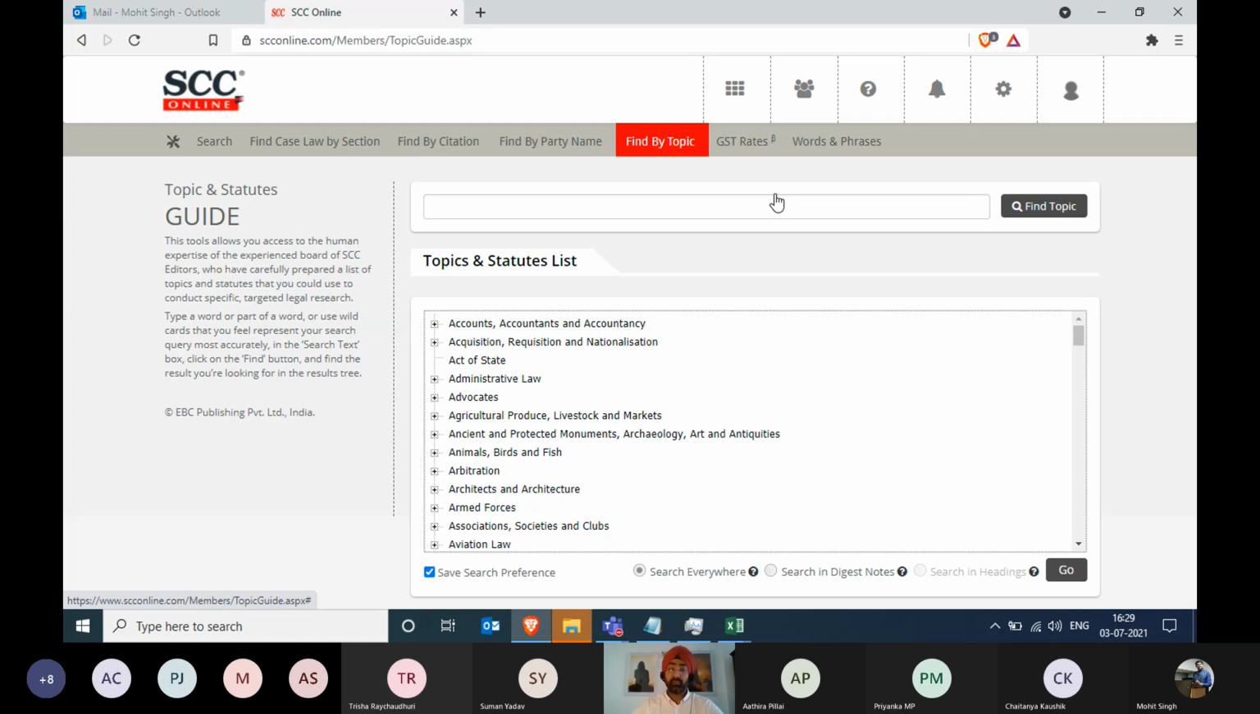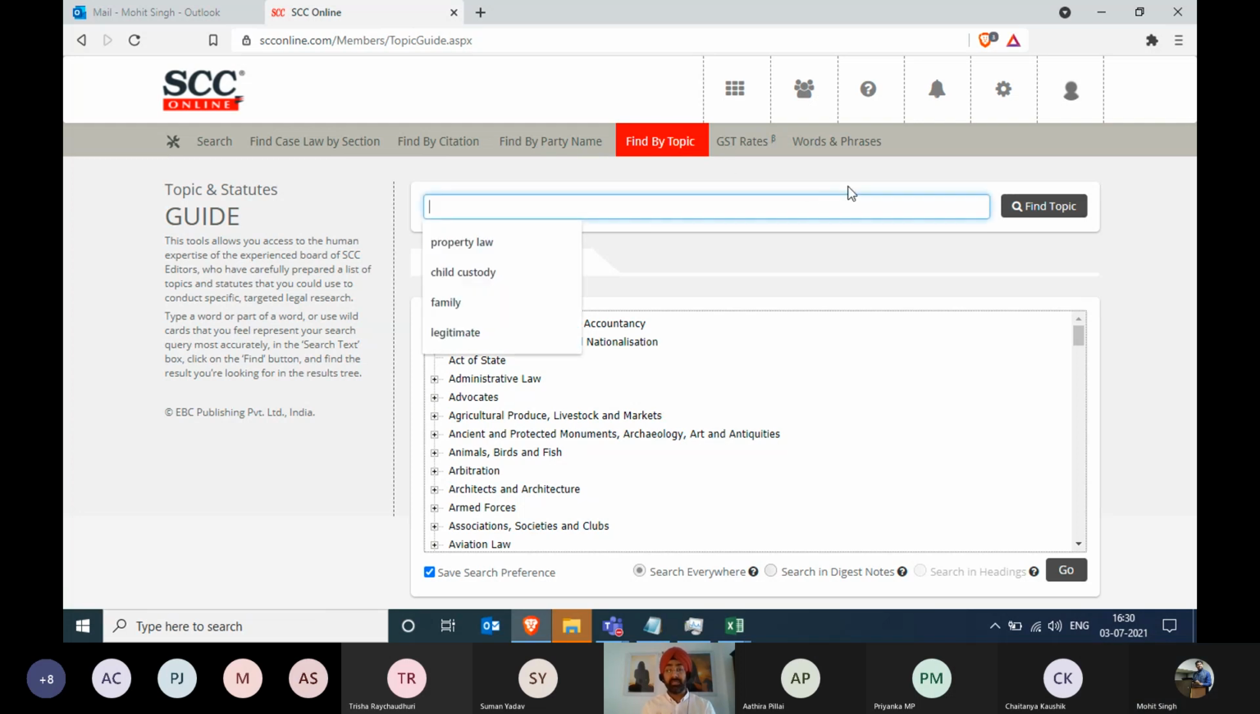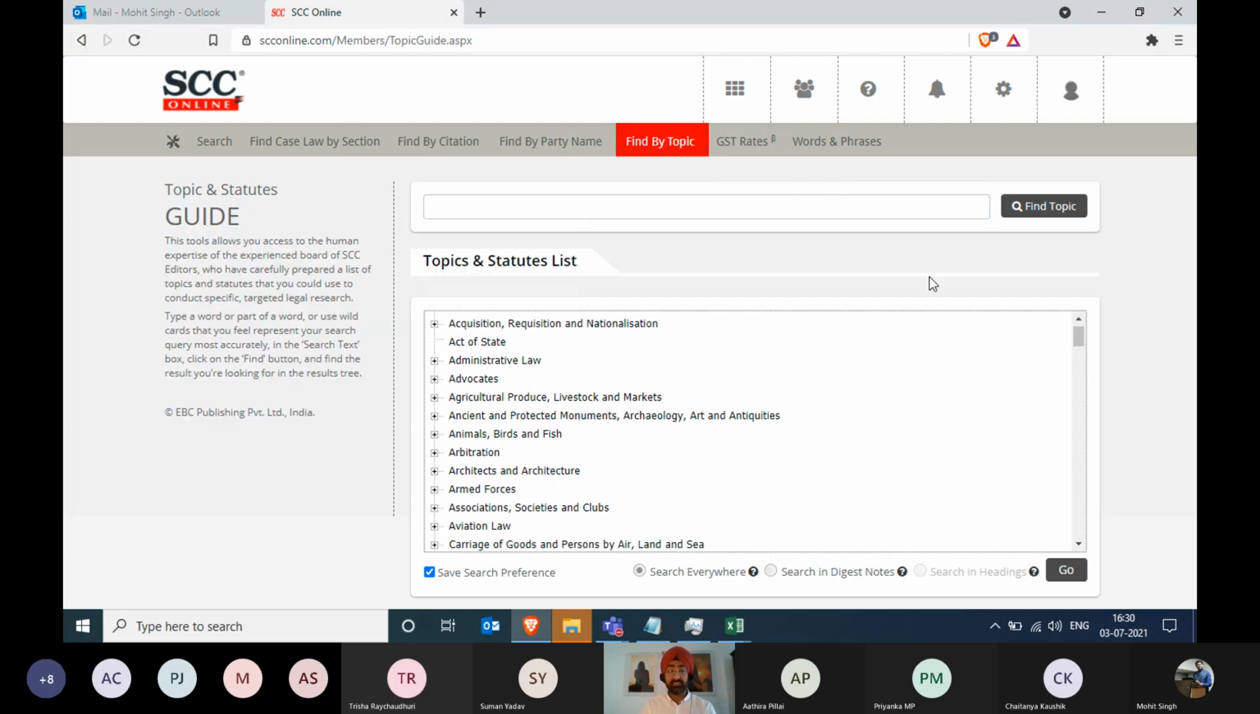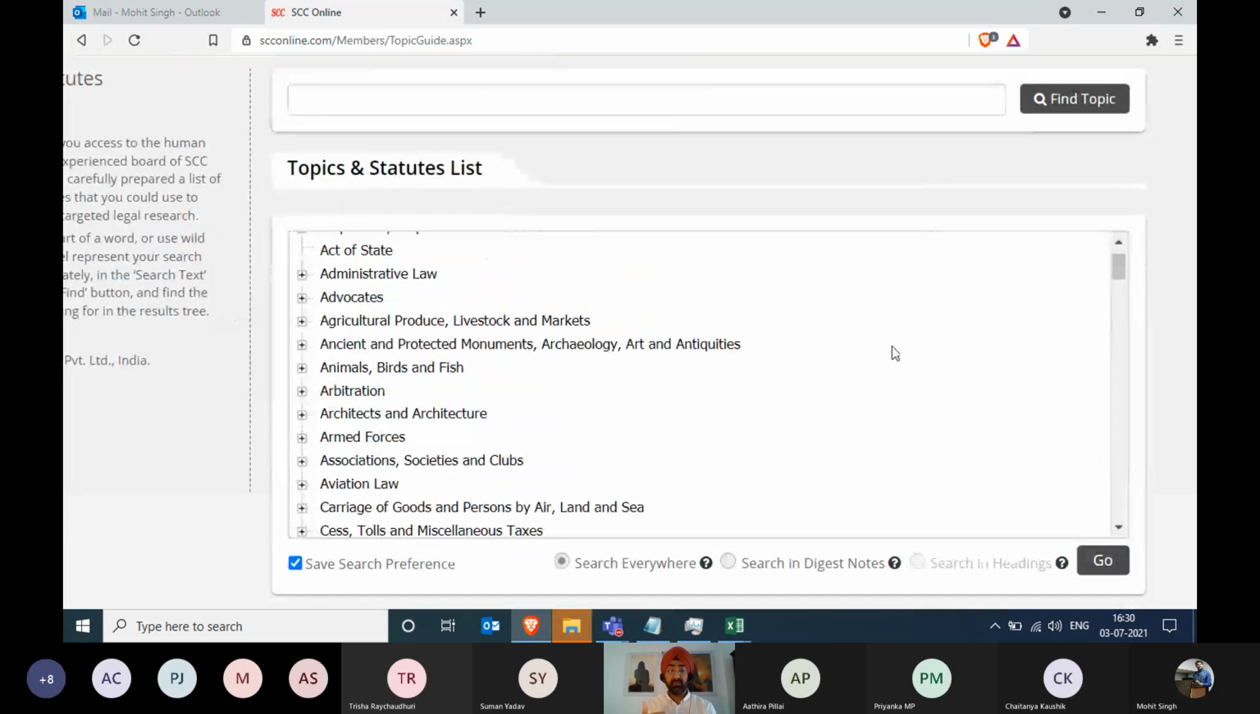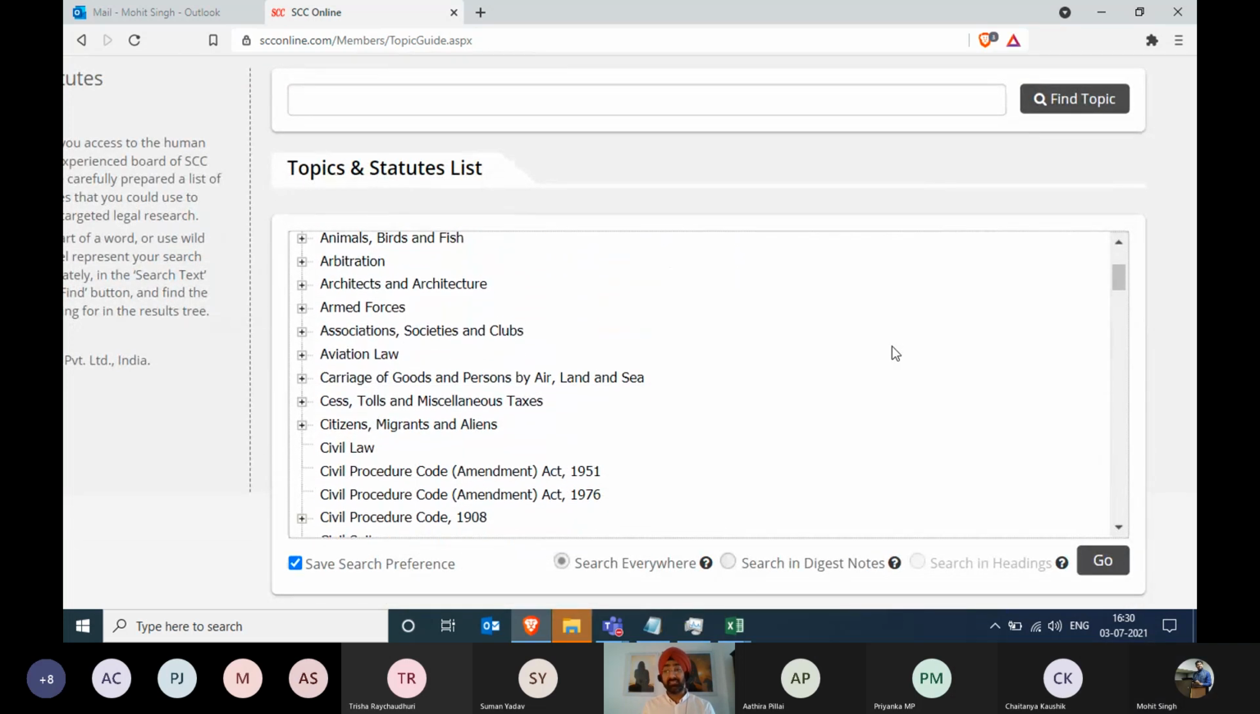SCC also has its own digest that is called Supreme Court Yearly Digest. So that simply means that we also have our own topic tree. But in SCC, what we've done is we're not giving you only a topic tree of SCC, but also for other important journals. Okay. So what we're going to do over here, you already see a list over here. It says accountants, accountancies, administrative law, advocates, arbitration, armed forces, aviation law, all these, right?